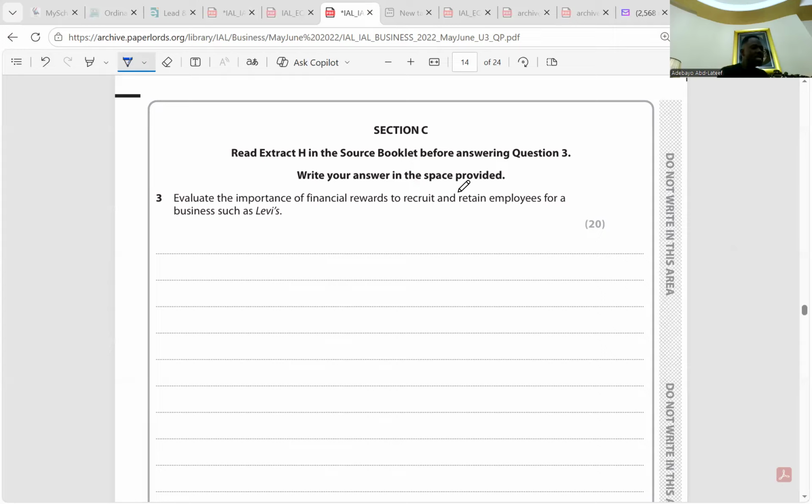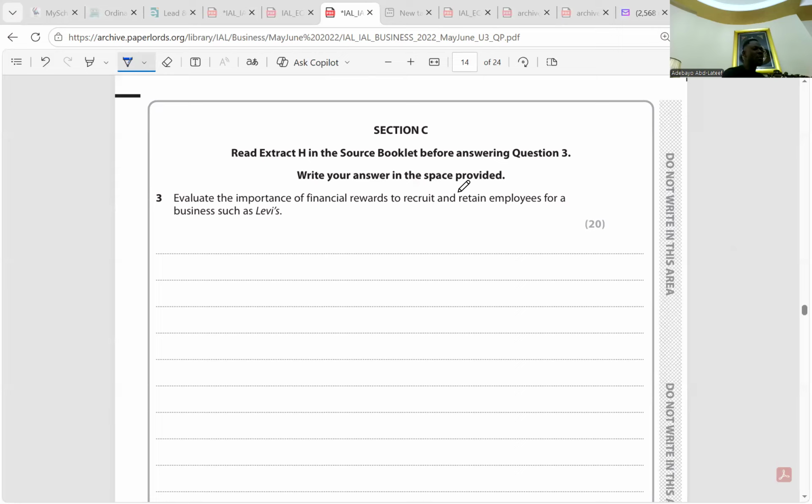Yes or no? Paying above minimum wage may increase productivity and allow Levi's to have a competitive advantage in the market because its workers will be more productive, and productivity might bring about competitive advantage. Yes or no, please? However, not all employees are motivated through financial rewards, which means it may not lead to staff retention. According to Herzberg, not all employees are incentivized by financial reward; there are other reasons why employees could be motivated. We should talk about that.